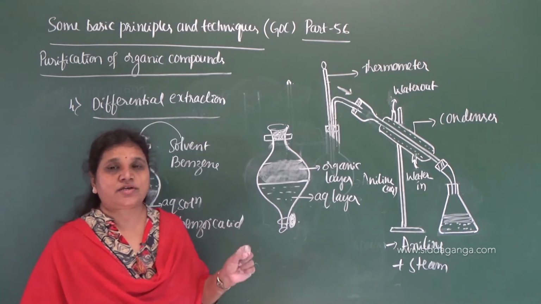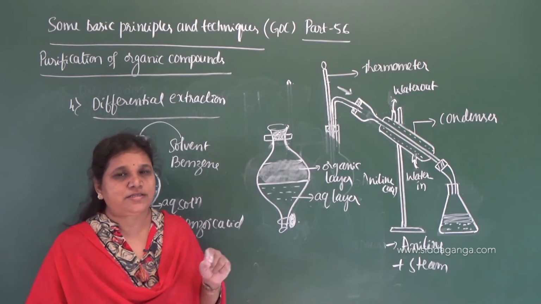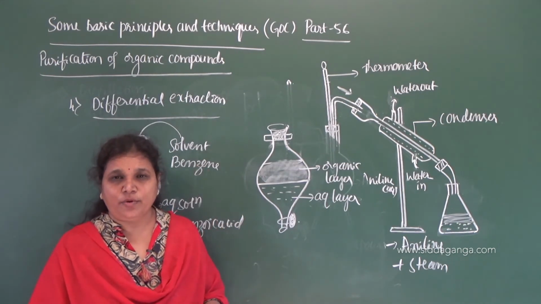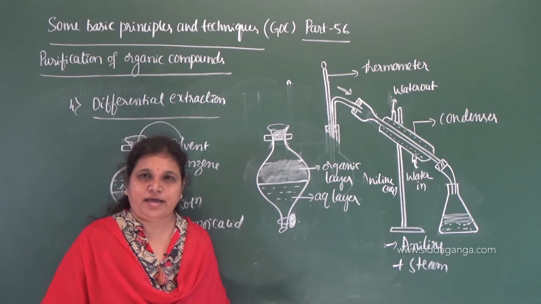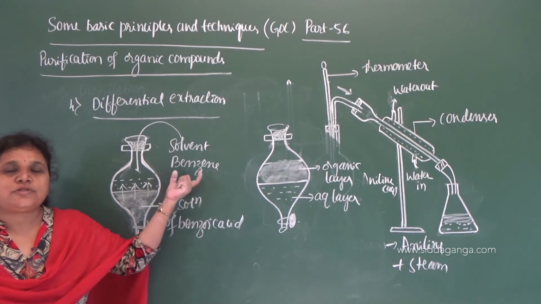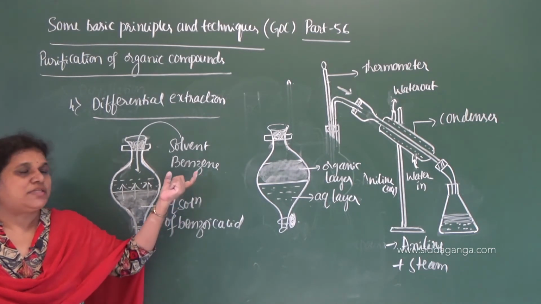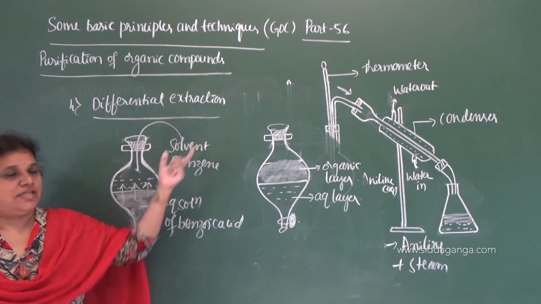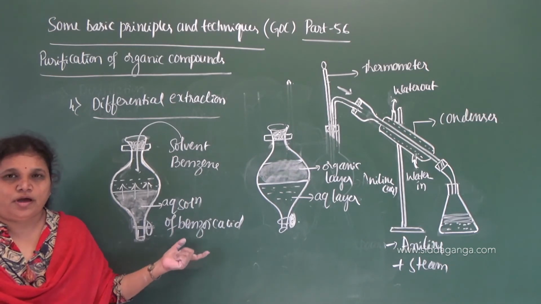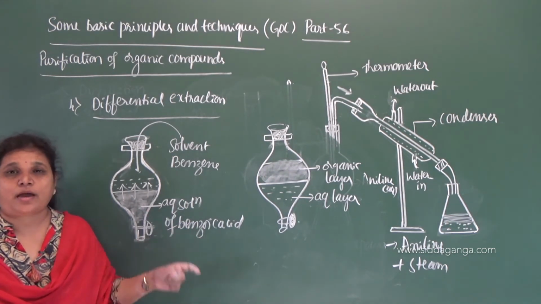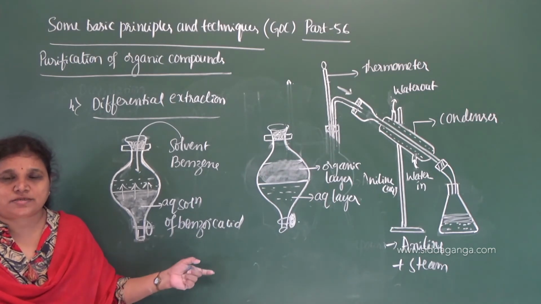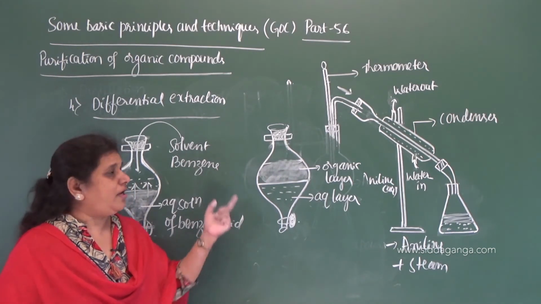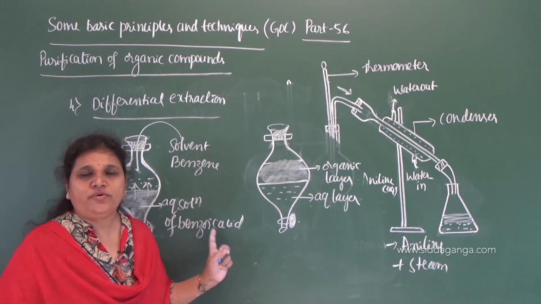What is the principle behind differential extraction? The difference in the solubility of a given organic compound in the aqueous layer and in the organic layer. As we know, an organic compound is more soluble in an organic solvent. By using that principle, we can go with differential extraction, the separation of the pure organic compound from its aqueous solution by adding another organic solvent, and that solvent is immiscible with water.